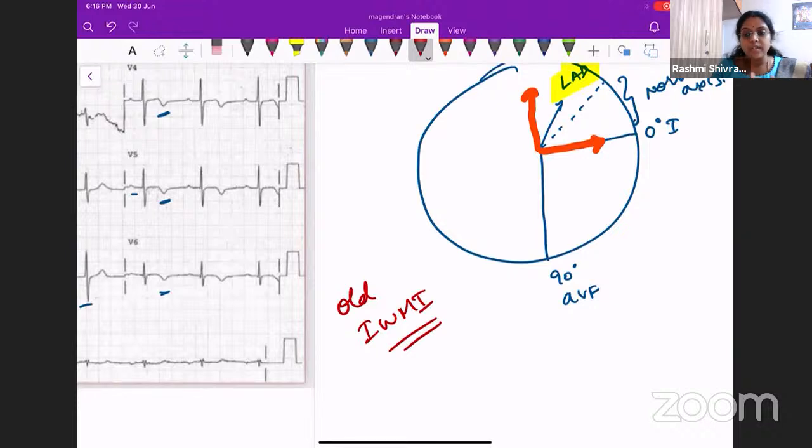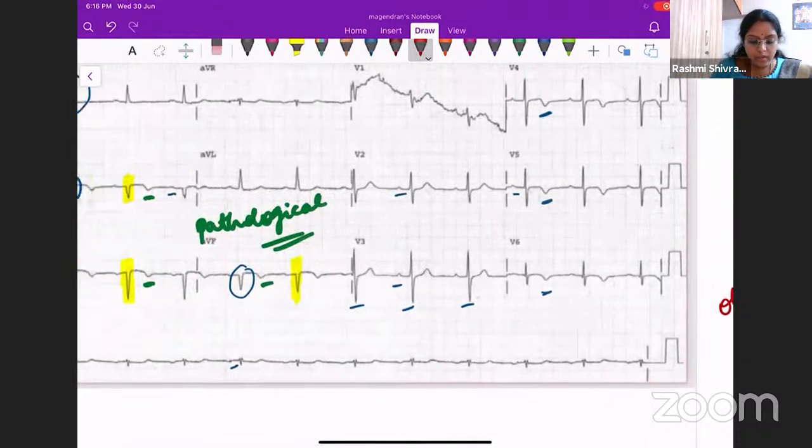Okay, so if it was recent, what would happen? We would find that there is an ST depression or there is an ST elevation. There will be some reciprocal changes. All those things will be there when it is a recent MI, or when it is happening right now. But when it is an old MI, what will happen? You will have pathological Q waves and you will also have a T wave inversion. So T wave inversions are there in 2, 3, AVF and the pathological Q wave is there. So that means it is an old inferior wall myocardial infarction. Okay.